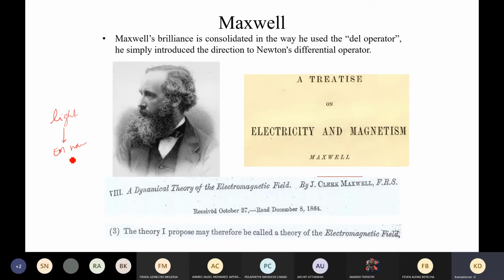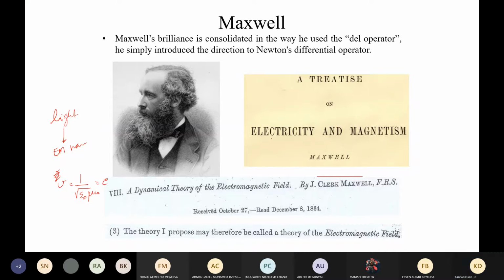In one of his important works, you will see that the phase velocity of the wave comes out as 1 by root of epsilon naught mu naught, which is simply the velocity of light itself. This clearly tells us that light is an electromagnetic wave. We can see some more interesting concepts over time.